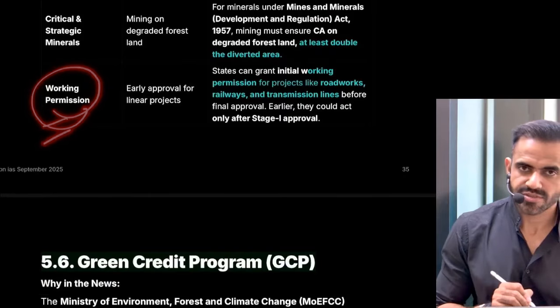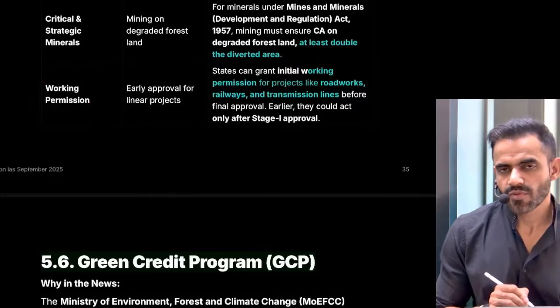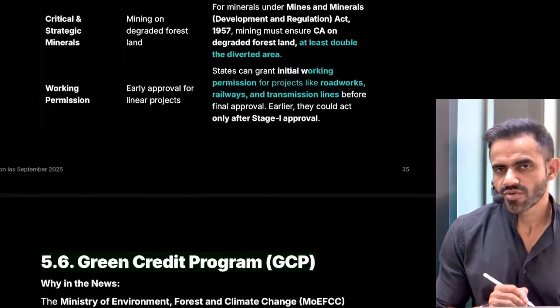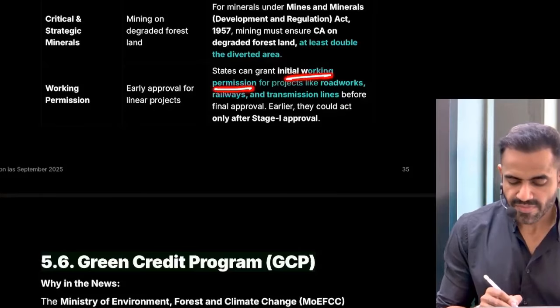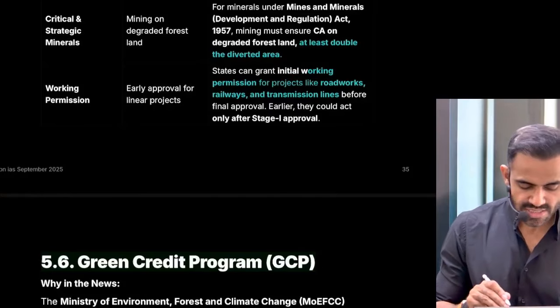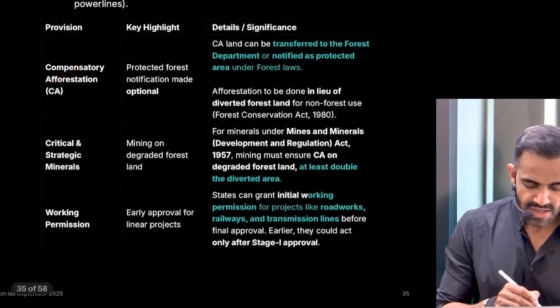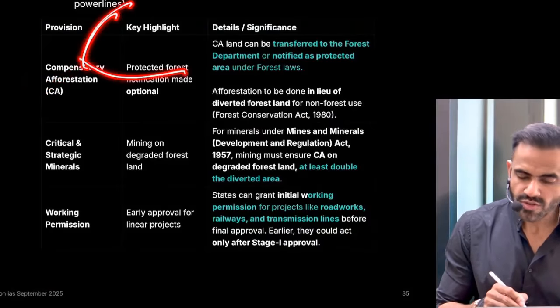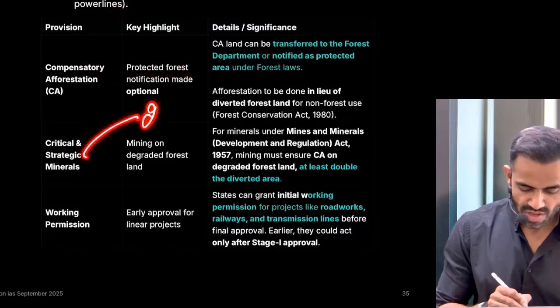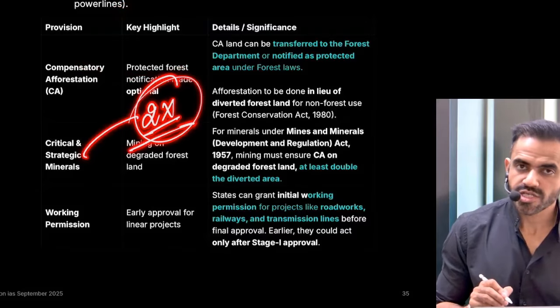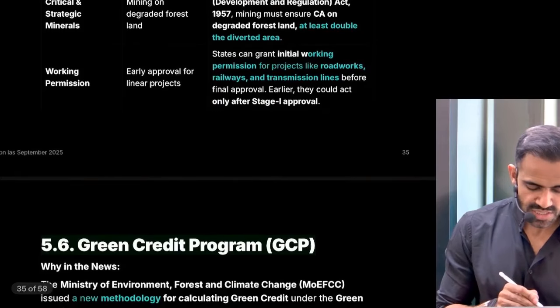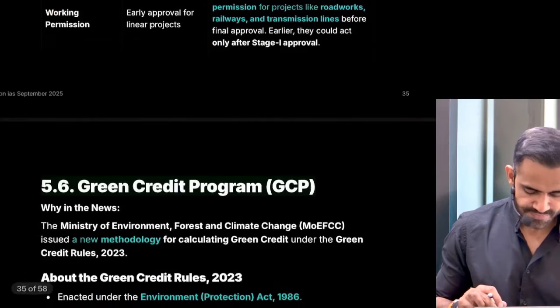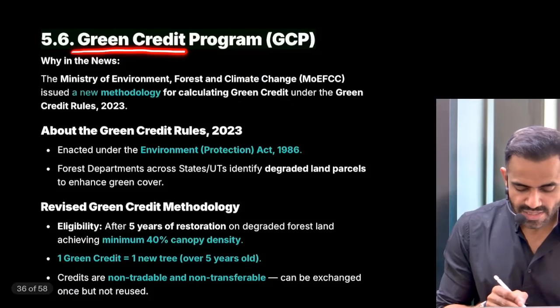Third is working permission. See, previously, without central approval, states were not authorized to continue the project. Now, the central government has said that initial working permission can be granted by the state government. So these are three major changes. This says that yes, land can be either given to forest department or protected status. You have to plant trees on double the land which was used for that mining project, and state can grant permission.